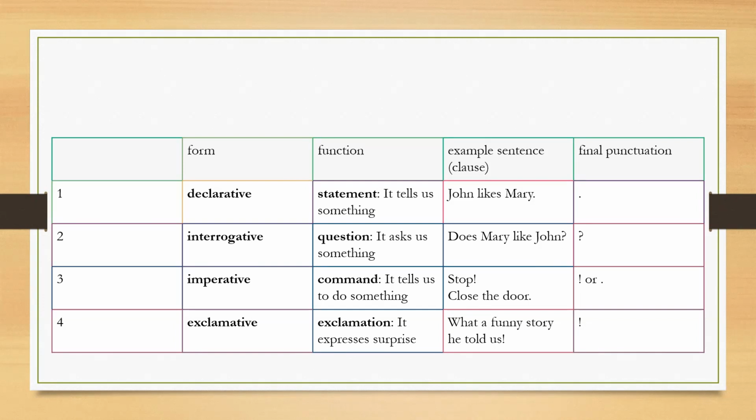What is an interrogative sentence? It asks us something, anything. So we can start the sentence with any do verb, is verb, am verb, are verb, and we can end the sentence with an interrogation mark. Does Mary like John? Imperative one, it gives us some command to do something, like stop, close the door. Sometimes it may also end with a question mark.